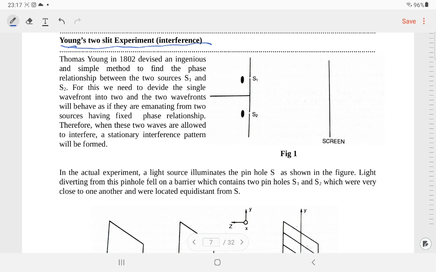There are many experiments which proved that light behaves like a particle, like the photoelectric effect, and some experiments which prove that light behaves like a wave, like Young's double slit experiment. So this experiment has proven that light behaves like a wave. That is the main motive behind performing this experiment. But here we are going to study it from the point of view of the property of light. What he was trying to do was to understand what happens if you allow light to fall on it.